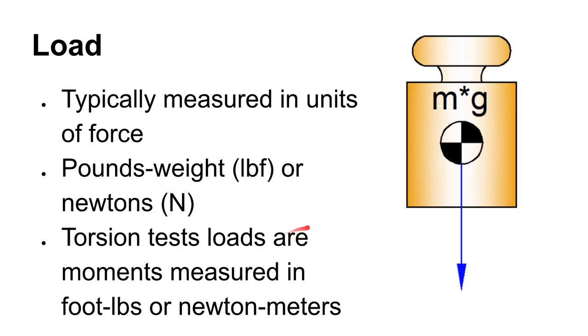And I think a good way to think about a Newton is to just think about an apple, all right? So something that weighs maybe about a quarter of a pound, or maybe you want to think of a quarter pounder burger patty or an apple. That's about how much a Newton would feel in your hand, anywhere, whether it was on planet Earth or anywhere else. Okay, so the amount of mass that it takes to produce a Newton would change on different planets, but it would still feel like a Newton. All right, so understand the difference between weight and pounds and mass.